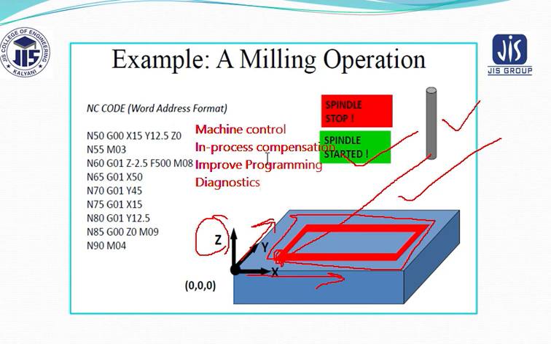So all of you can see how these features are very much required to operate the CNC machine in a good functional way. So these functions, that is machine tool control, in-process compensation, improved programming and operation features, as well as diagnostics, must be there for a CNC machine.